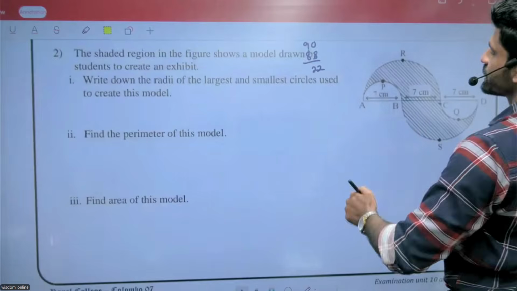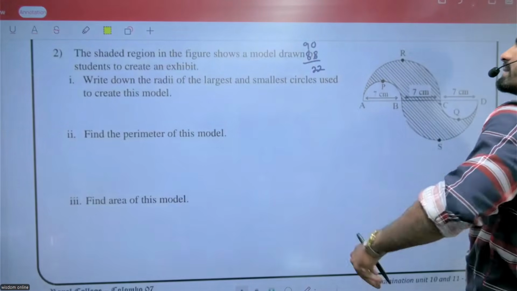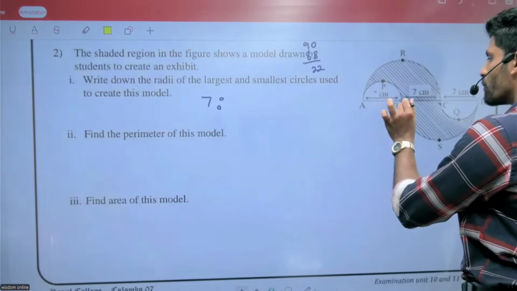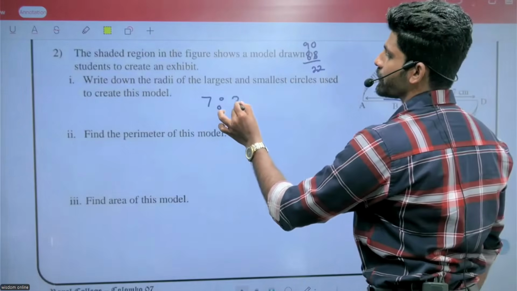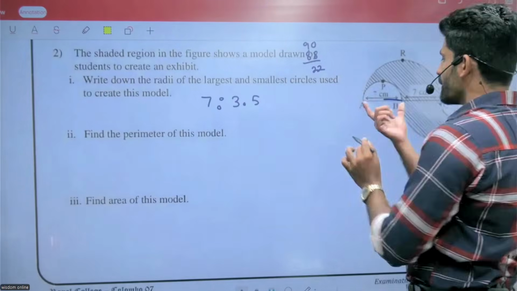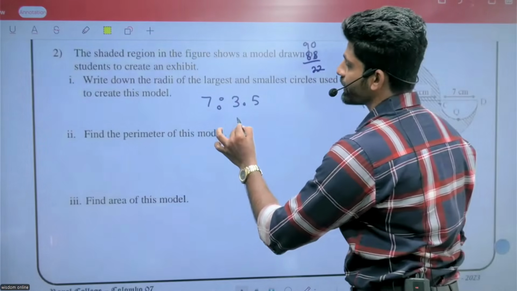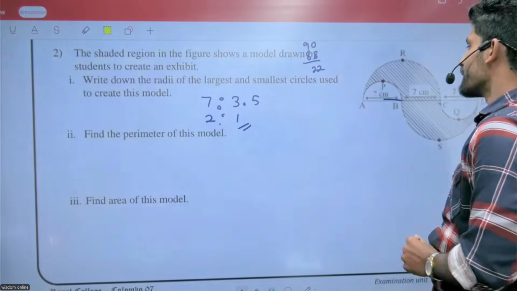This is the largest one. The smallest one: diameter 7 means the radius is 3.5. Find the perimeter of this model.